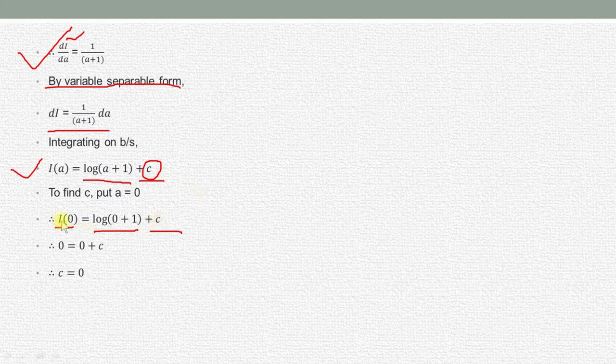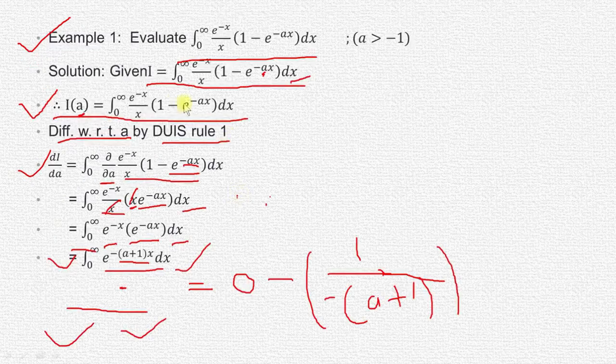And what is the value of I of 0? We have to calculate the value of I of 0 from the original I. So let's move a little bit upward. The value of our I is this, and in this we put a equal to 0.